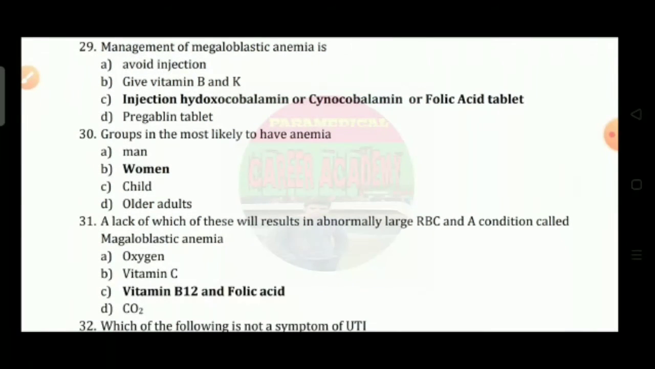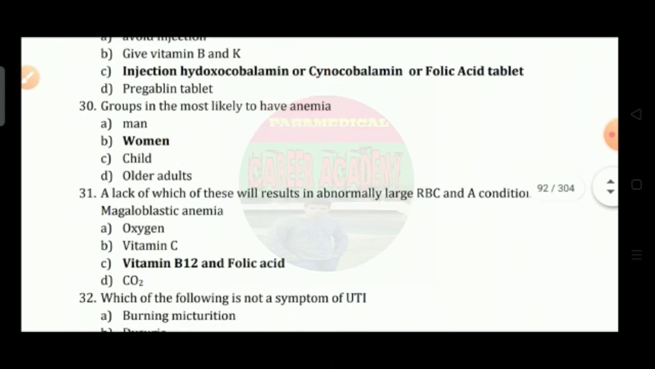Question number 29: management of megaloblastic anemia is option A, avoid injection; option B, give vitamin B and K; option C, injection hydroxocobalamin and cyanocobalamin or folic acid tablet; option D, pregabalin tablet. So the correct answer is option C.